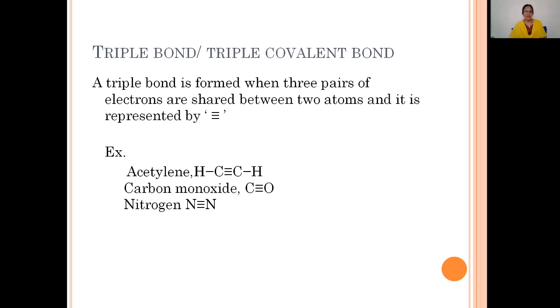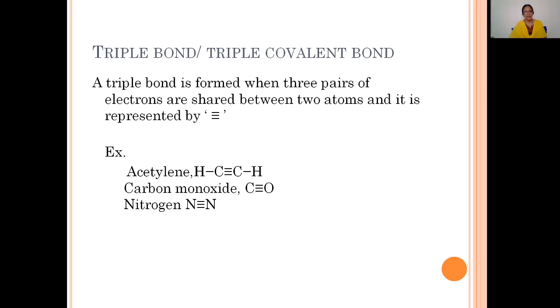Here, let's consider the examples. The simplest example is nitrogen. In between two nitrogen atoms, there is a triple bond. This nitrogen atom contributes 3 electrons, and this nitrogen atom also contributes 3 electrons, and these 3 electron pairs are equally and mutually shared between the two nitrogen atoms. Thus, the N2 molecule is formed, represented by N≡N. This is the triple covalent bond present in between the two nitrogen atoms.